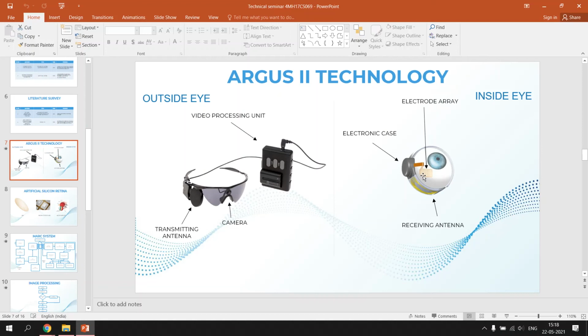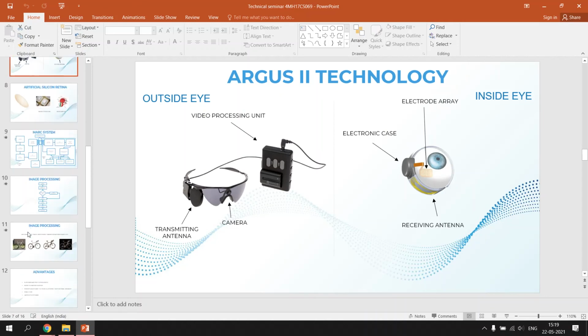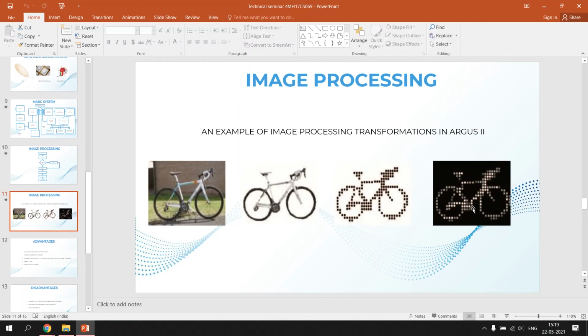But this image will be converted through the camera only, no? Actually, a camera is for capturing the scene, and the video processing unit converts that scene into electrical pulses through image processing techniques and electronic circuitry. That particular image activates the particular electrodes implanted on the retina to give sight vision.